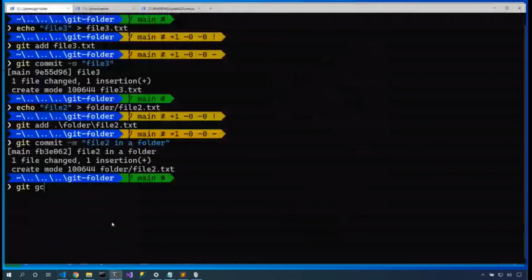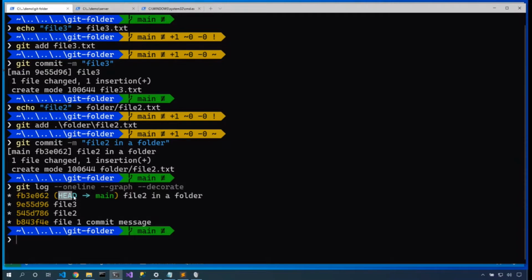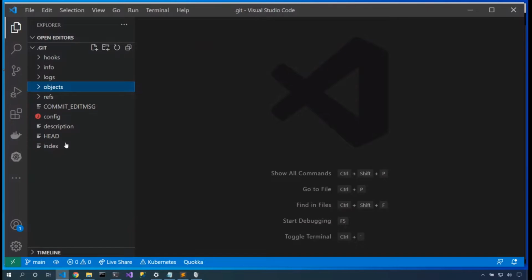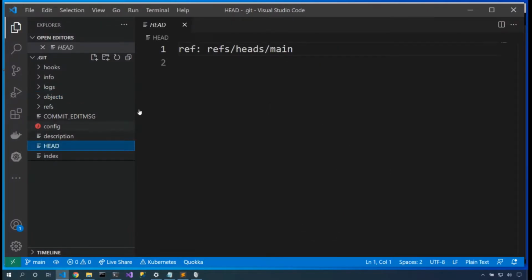Now, one of the things that we notice here is we have git log --oneline --graph --decorate. We have labels. So here's HEAD and here's main. Let's take a look at that. Now here in this folder, we had a HEAD. Oh, that's interesting. Let's open up HEAD, and it says ref: refs/heads/main. Okay. Now where is refs/heads/main? Well, we do have a refs folder here. Let's pop it open. Oh, there's a heads folder inside, and here's main.